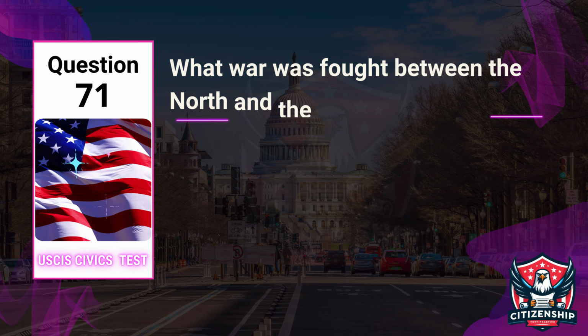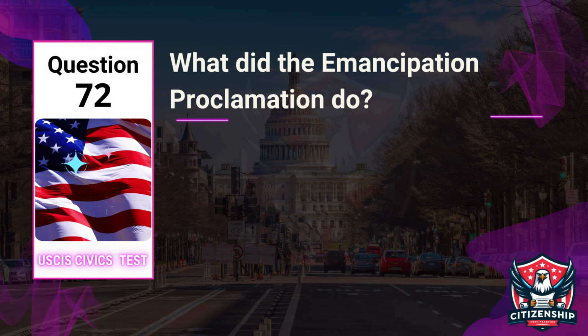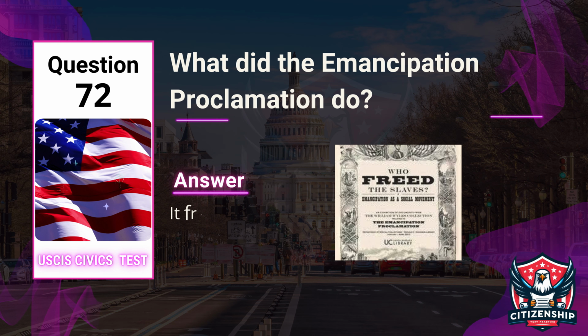Question 71. Officer: What war was fought between the North and the South? Applicant: The Civil War. Question 72. Officer: What did the Emancipation Proclamation do? Applicant: It freed the slaves.